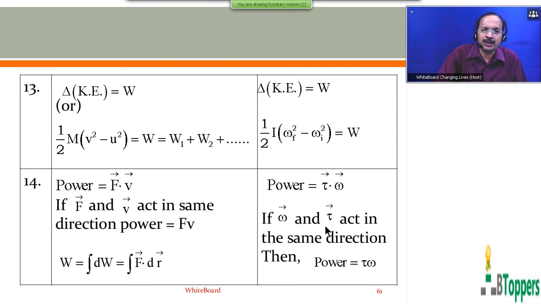If torque and omega bar act in the same direction, that means both act along the axis of rotation in the same direction, then power can be written as tau into omega. Similar to power equals F times v, in place of force F we write torque, and in place of velocity we write omega.